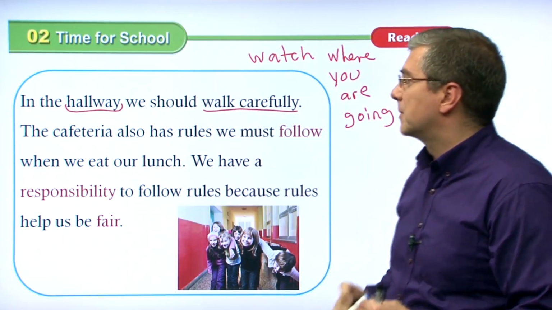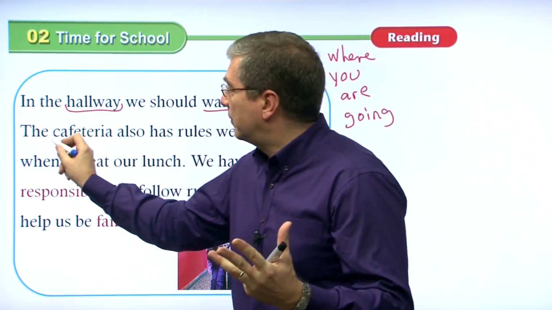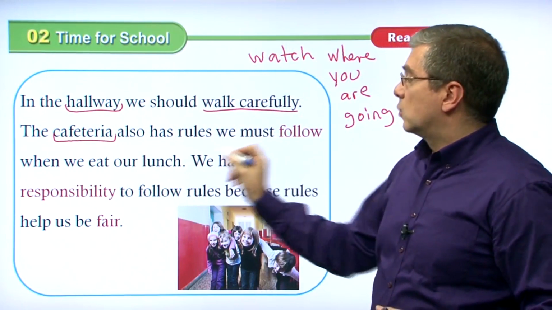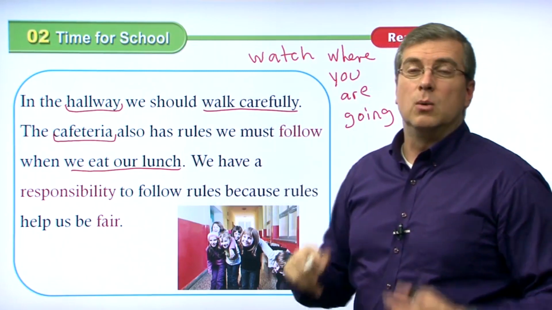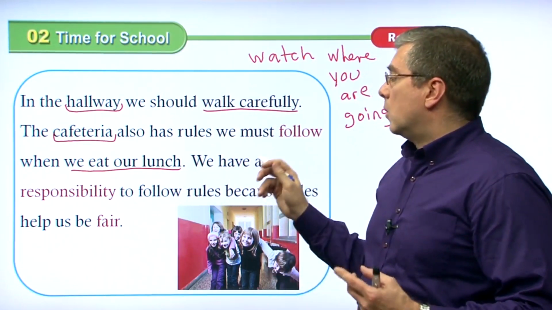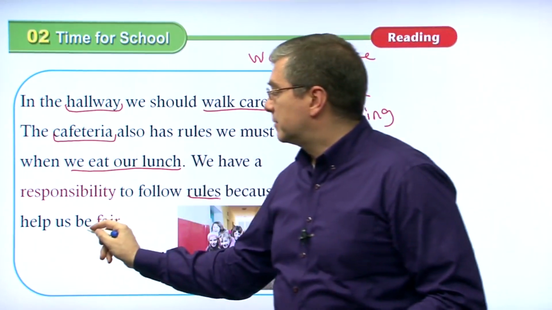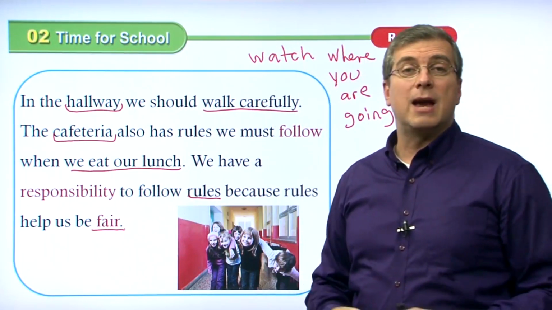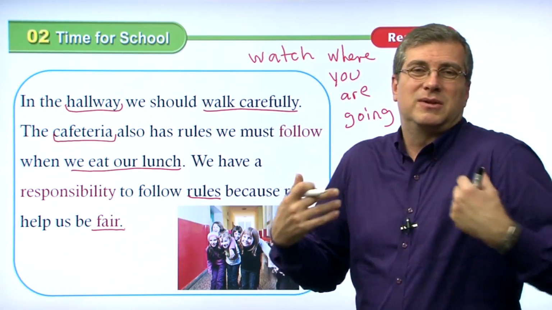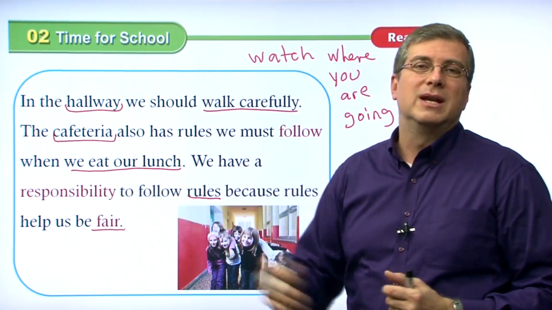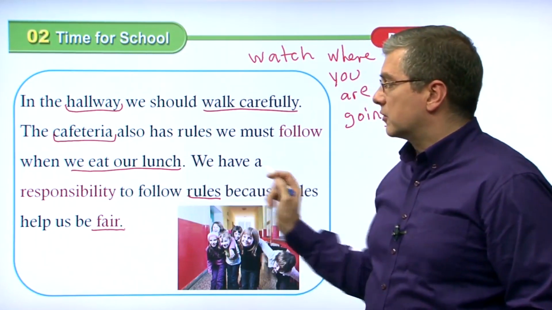Walk carefully. Okay. Another place at school, we talked about the classroom, the library, the hallway, also the cafeteria. The cafeteria is where we eat our lunch, right? That's where we eat our lunch. It also has rules we must follow when we are in the cafeteria. We have a responsibility to follow rules in all of these places because rules help us be fair. Like I said, one example, when you're in the hallway, walk carefully because if you bump into other people, you're not being fair. You say, I'm more important. What I'm doing is more important than your safety. That's not fair. We should always be fair and follow the rules because rules help us be fair.